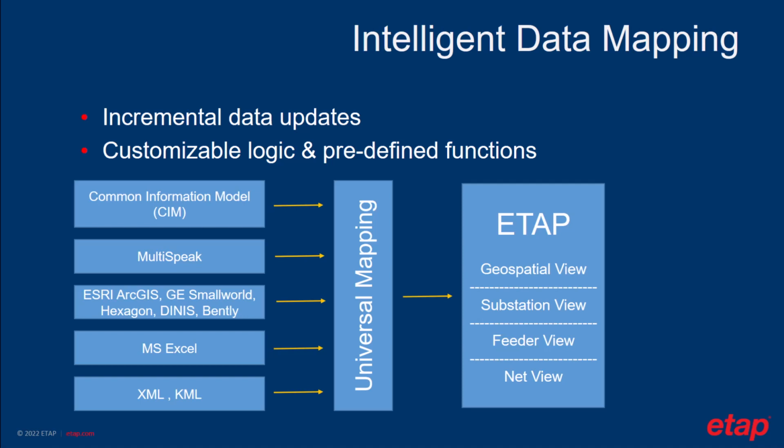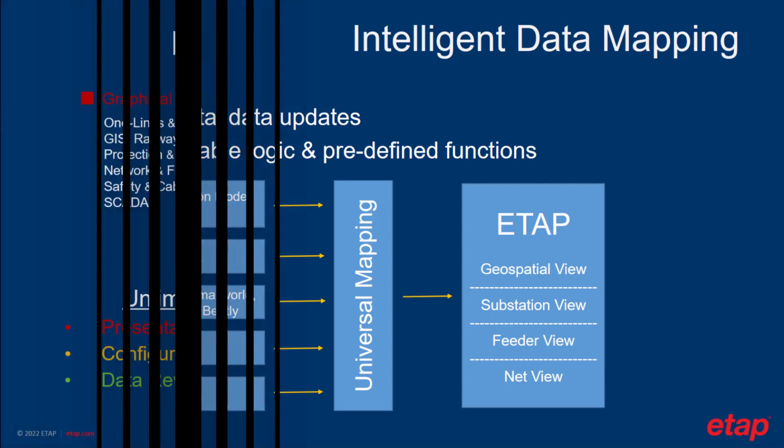MultiSpeak, which is a specification standard that defines standardized interfaces between software applications, which is traditionally used by the rural electric co-op industry. Specific third-party software such as Esri ArcGIS, GE Smallworld, Hexagon, and others, as well as Excel or XML and KML format.